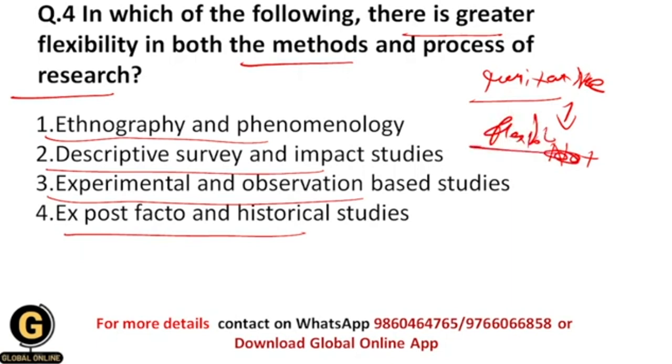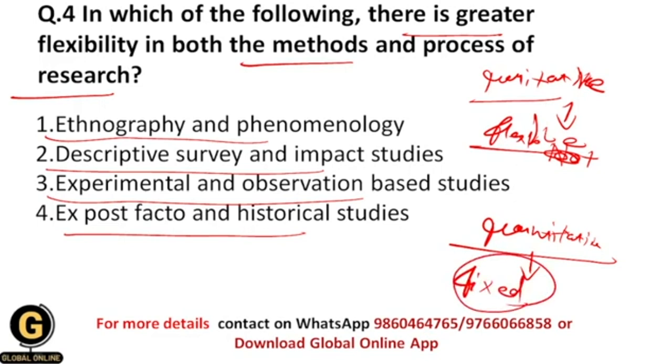It is flexible because here we can use any kind of data collection method, any kind of data analysis method. But in quantitative research exactly the opposite happens, because here we already have the hypothesis, or in some cases we are going to formulate the hypothesis and test that hypothesis by using statistical techniques. And that's why here we have a fixed kind of research design, we don't have flexibility.